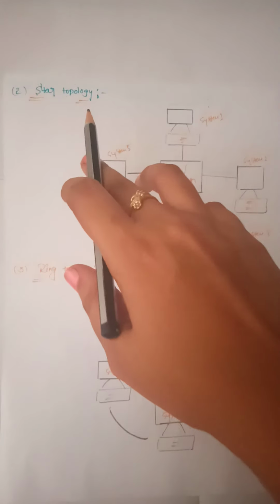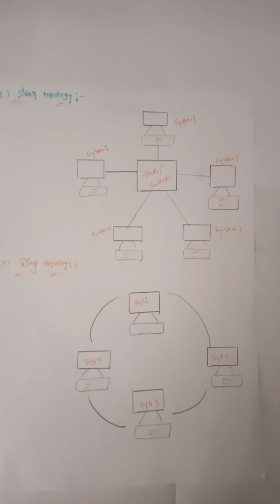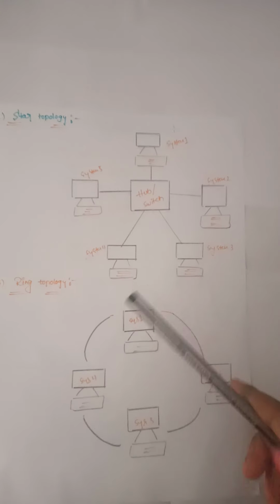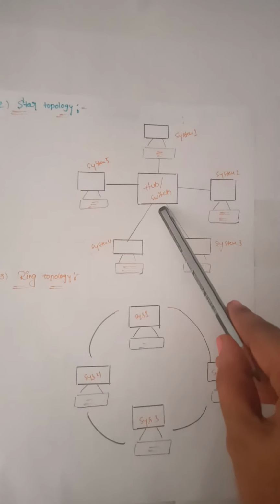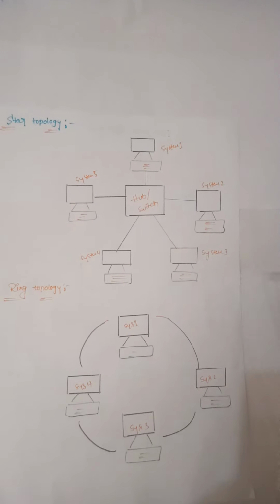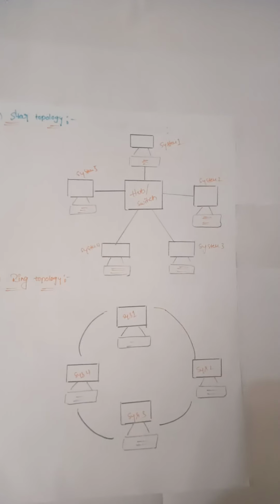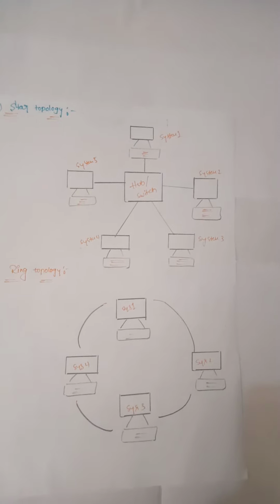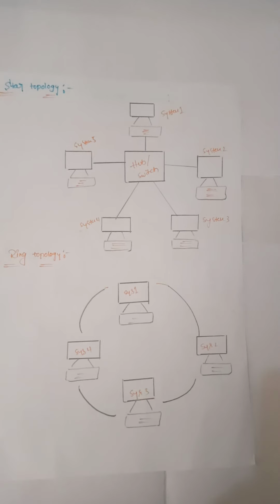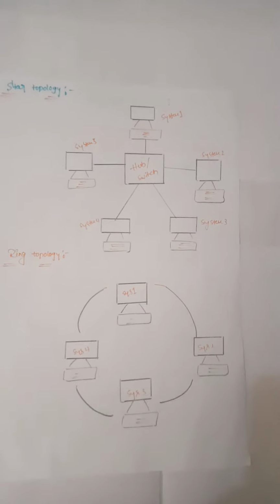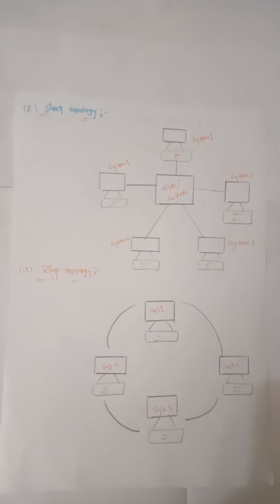Second one, star topology. Here, all the nodes in the network are connected to a central device like a hub or switch. In a star topology, failure of individual nodes or cables does not necessarily create downtime in the network, but failure of the central device, that is the hub or switch, does. This is the most preferred and popular model.